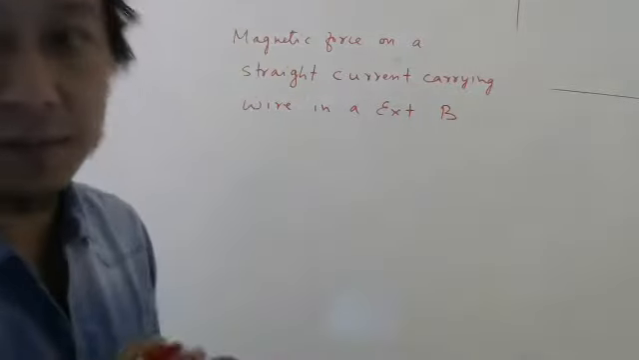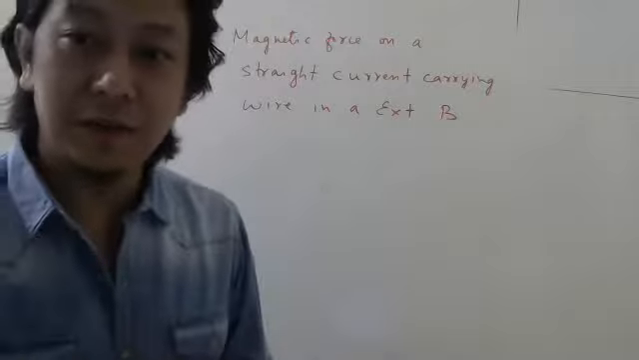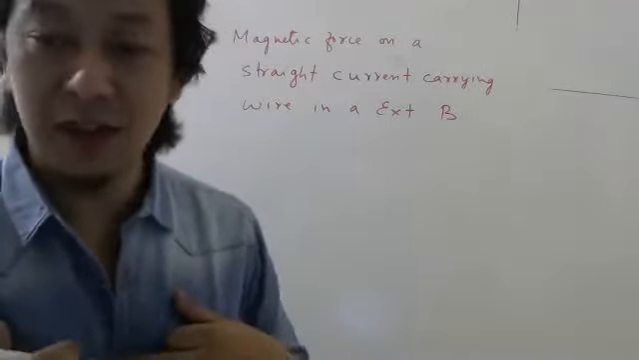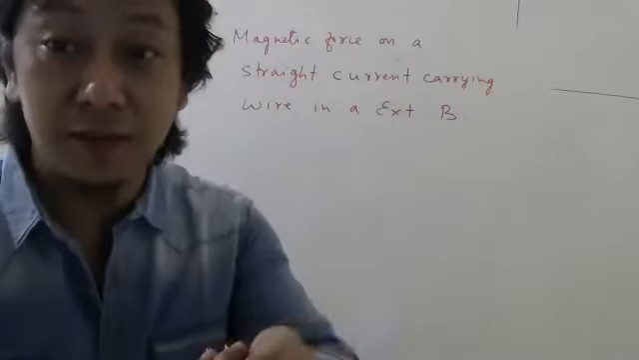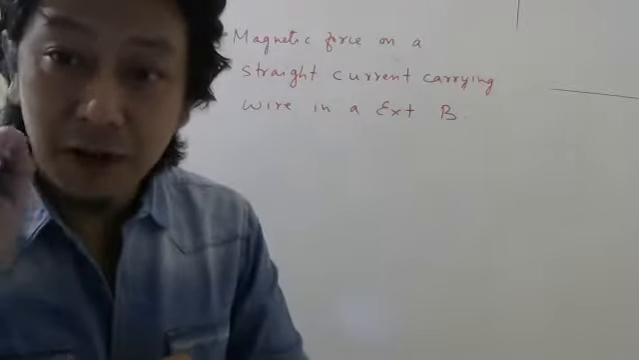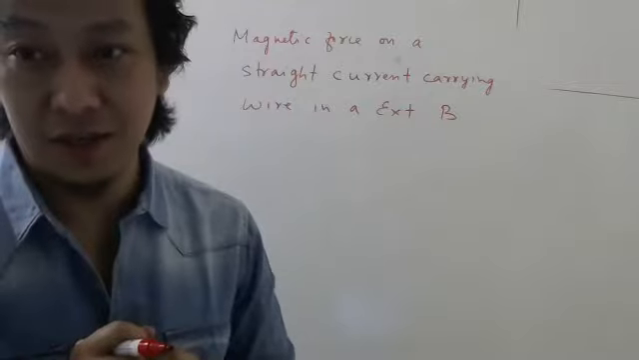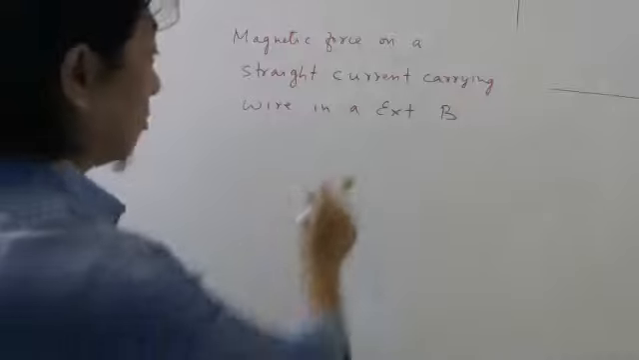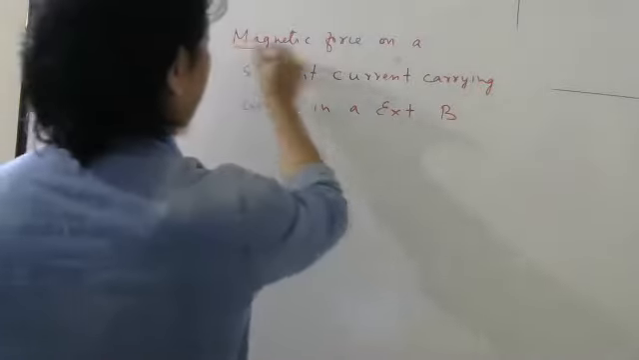External. Students, please remember, I cannot produce a magnetic field which will apply force on myself. I will produce a magnetic field which will exert force on you. And if you have current, you will also feel a force. Only moving charge, that is, current, will experience magnetic force. So this is the external magnetic field.